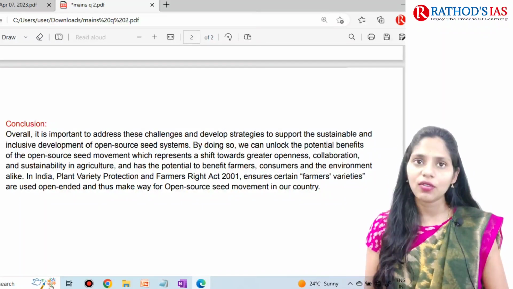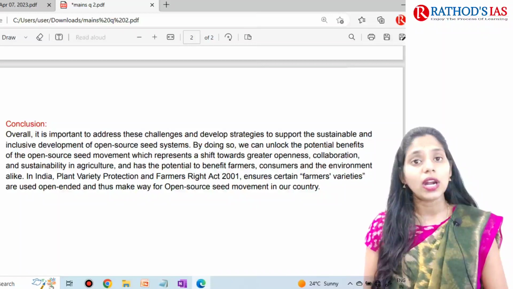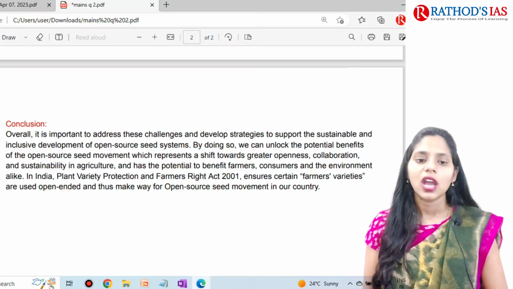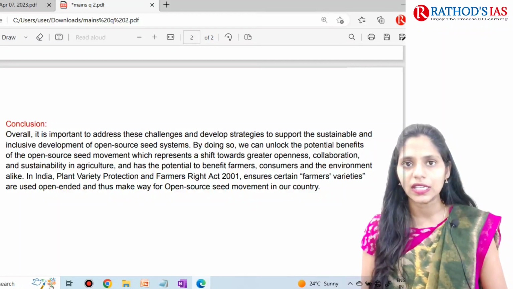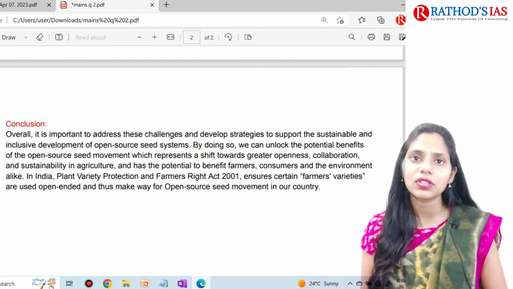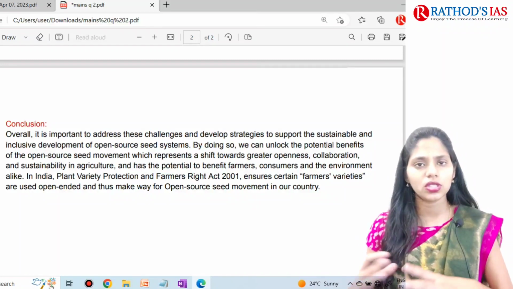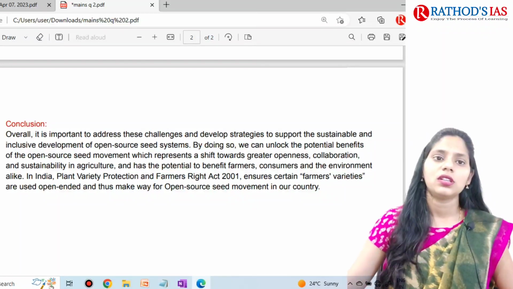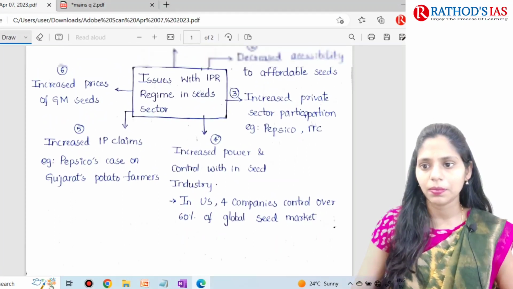And in India, we have one act, that is the Plant Variety Protection and Farmers' Rights Act of 2001. Under this act, it ensures the farmers' varieties, and it is focusing on open source seeds being available for the farmers. So in this way, you can write the conclusion. Okay, so this is the model answer, and these are the points that you have to write in this answer. And now I will show one student's paper.